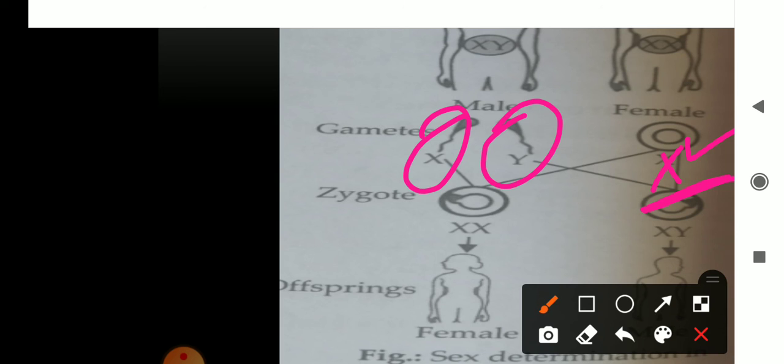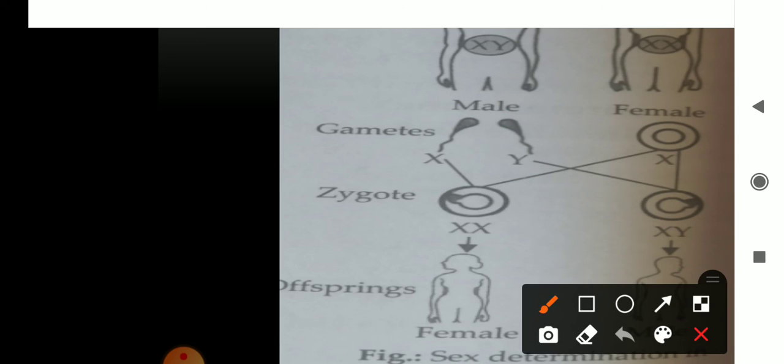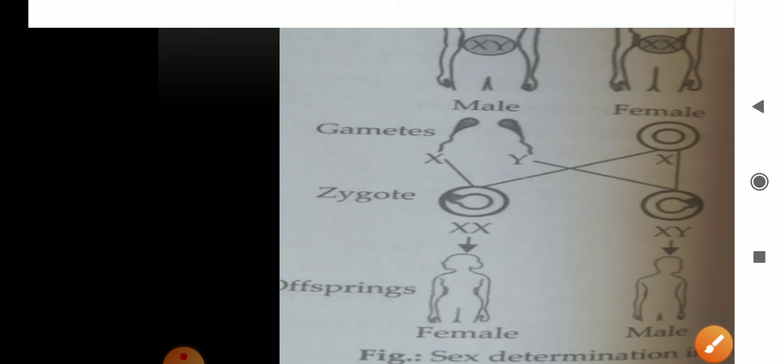When a sperm having the X chromosome fuses with the ovum, the combination becomes XX, which means the baby will be female. If Y fuses with the X, the combination is XY. So there are 50-50% chances of a male or female baby. This is called sex determination.